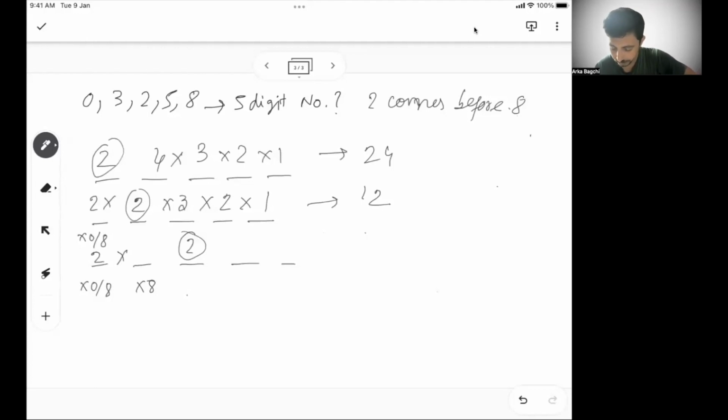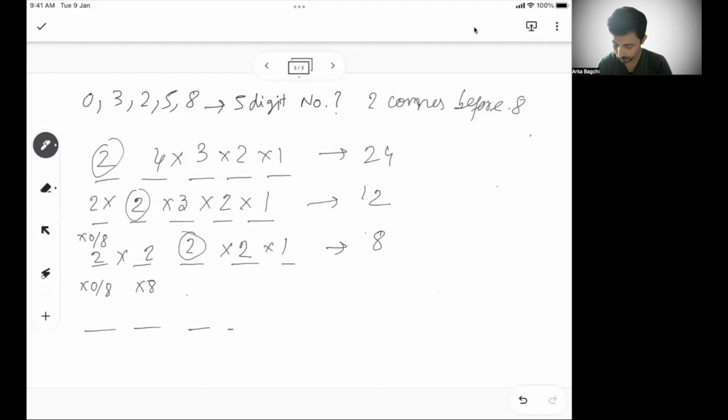The second place here can also be filled in 2 ways, because whatever is left from 3 and 5, and only 0 is available. And then the last place is also filled in 2 ways, because now 8 is also available along with the one that is left from the beginning, and 1. So 2 times 2 times 2, that is 8 ways, right?